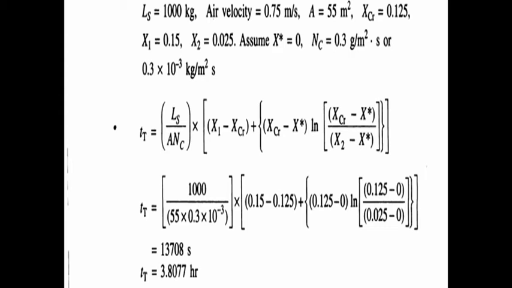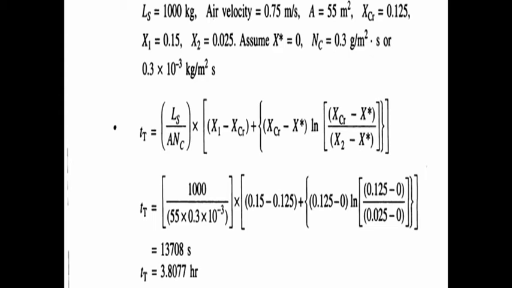Nc is the drying rate at a constant drying condition, 0.3 × 10^-3 kg per meter square second. x1 is the initial moisture content, 0.15. xcr is the critical moisture content, 0.125. Then x star is the equilibrium moisture content. For this case, these values are not available, so you should take it as 0.